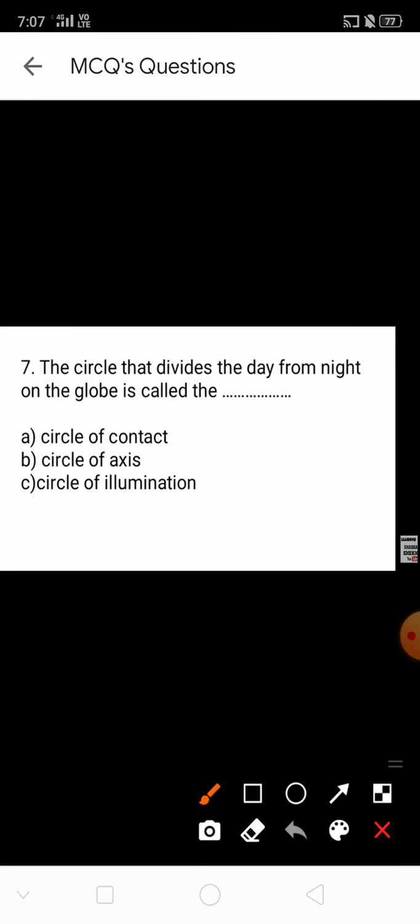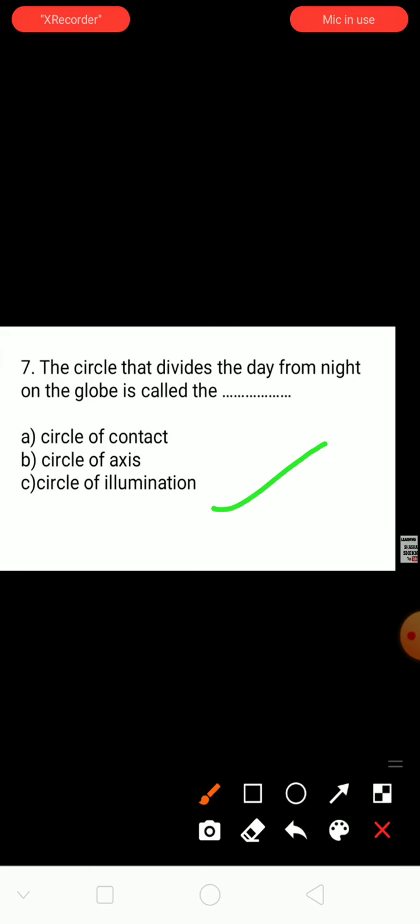The circle that divides the day from night on the globe is called the dash. Option A, circle of contact. Option B, circle of axis. Option C, circle of illumination. Okay students, the right answer is circle of illumination.